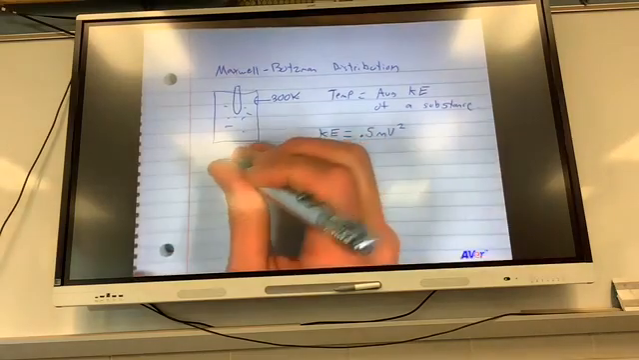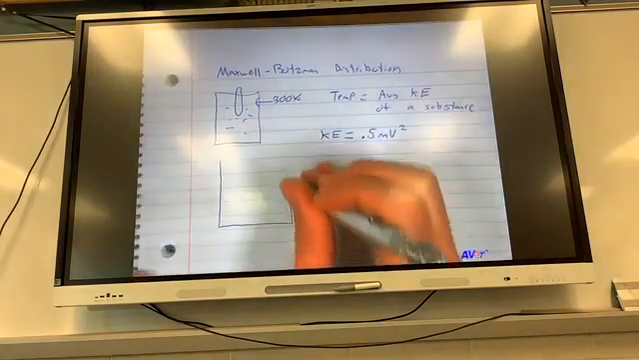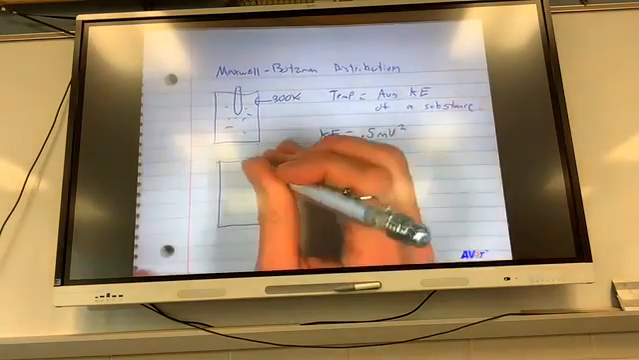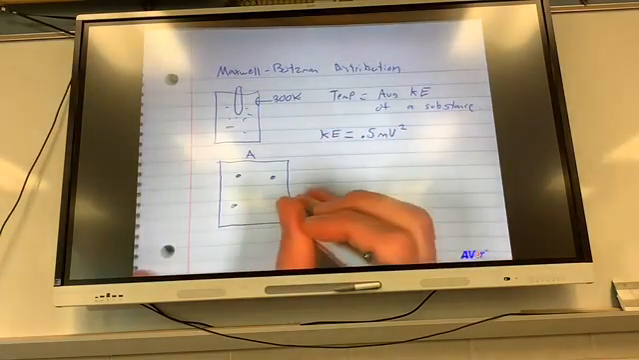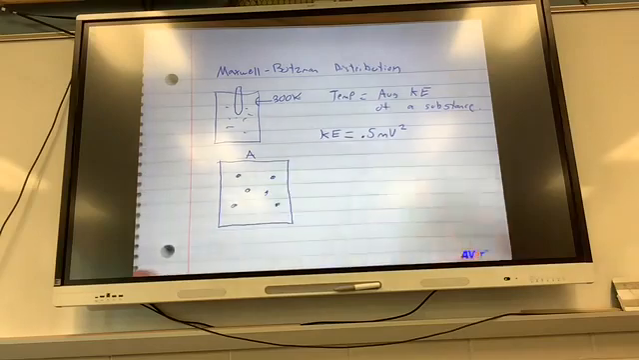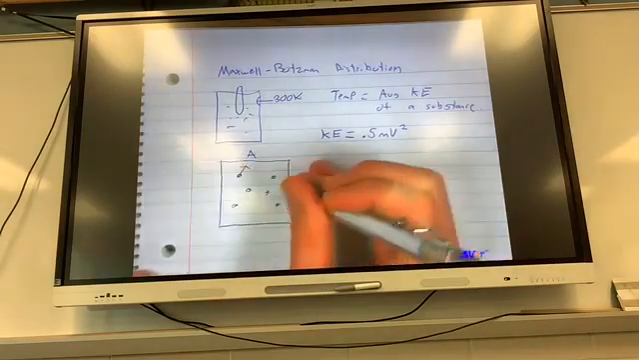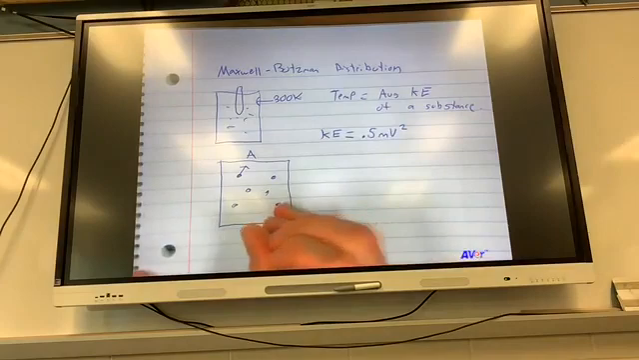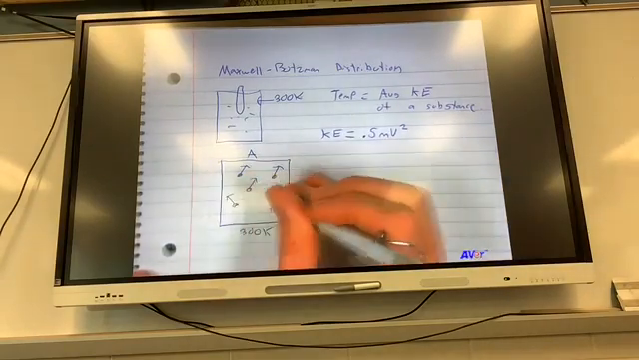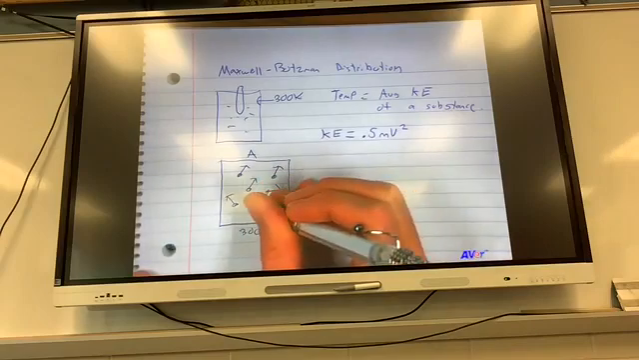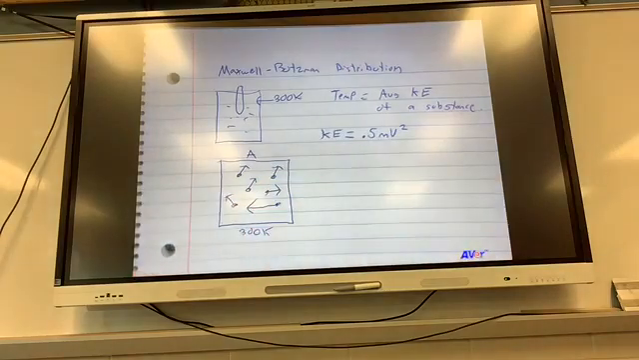So here was container A. We're going to do 6 molecules. So container A, this was at 300 Kelvin. Draw yourself some arrows. Try to make some different than others.